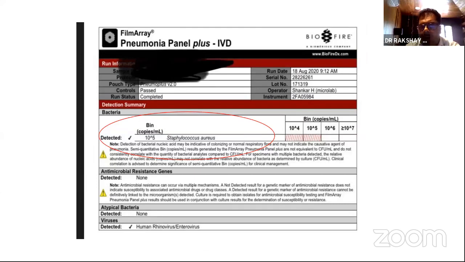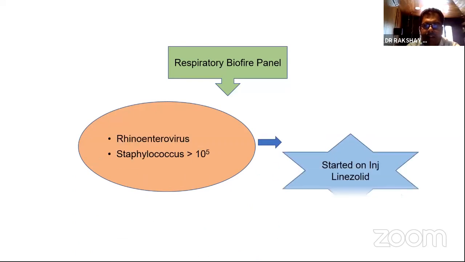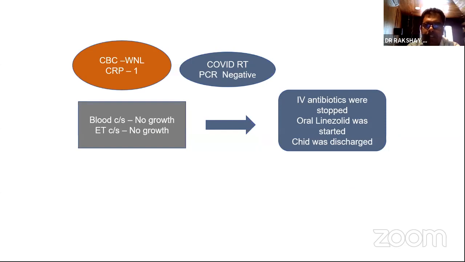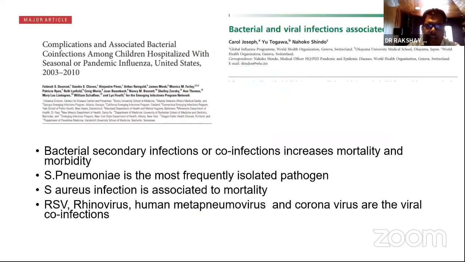There was a quite significant number of copies of staph. So because of this, we started the child on linezolid. The child actually got better and was discharged. So this child's final diagnosis was rhinoenteroviral pneumonia with staph infection. Now, what we have learned over the years from studies coming out of South Africa and also our own study done at PGI is that in the post-immunization world, with more and more children getting vaccinated, classical bacterial pneumonias have become uncommon.